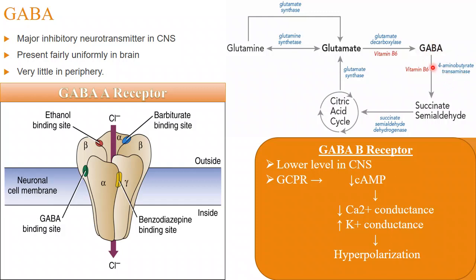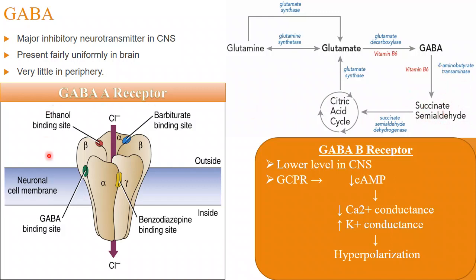GABA is synthesized the same way as other neurotransmitters, like dopamine, like acetylcholine, like noradrenaline. That means it is synthesized in the presynaptic nerve. Synthesis will be there, storage will be there, and release will be there. After release, GABA is degraded to succinate semialdehyde.